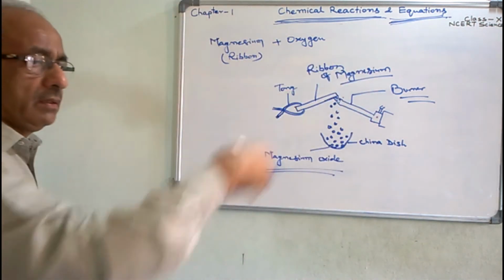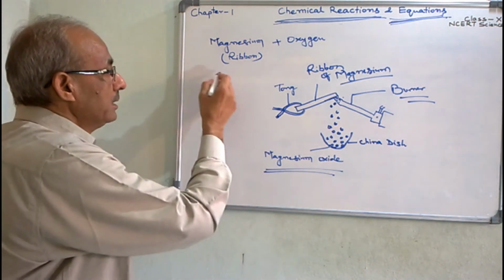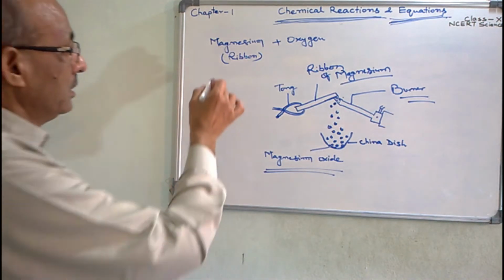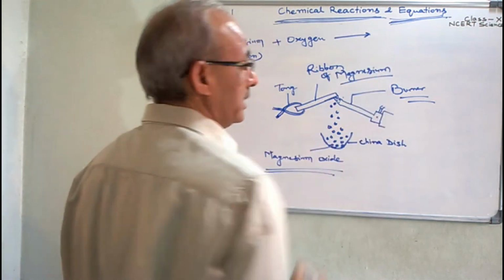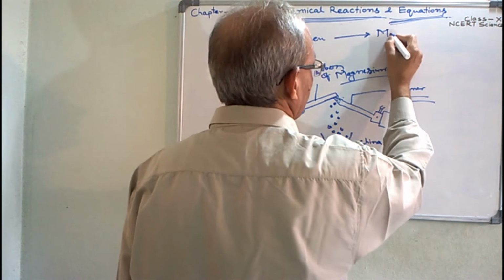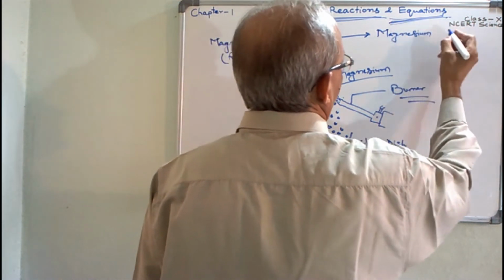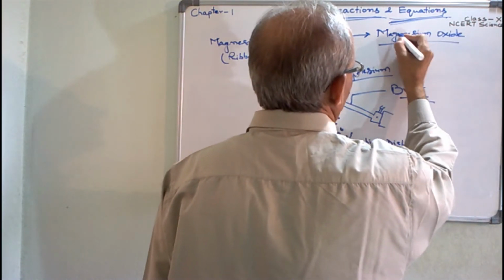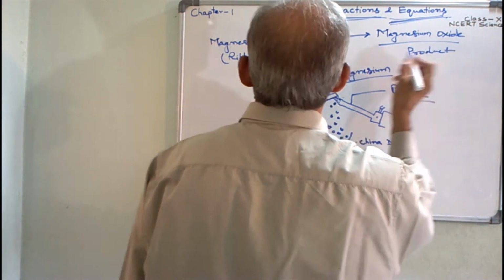This is a chemical reaction. Here, after burning in the presence of oxygen, a new substance is formed. That new substance is magnesium oxide, so it is the product.